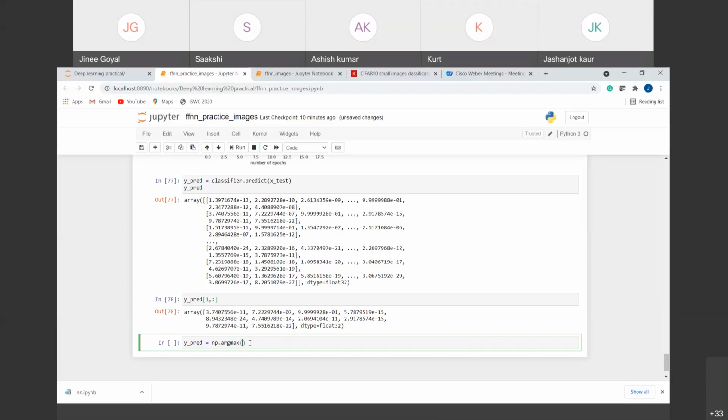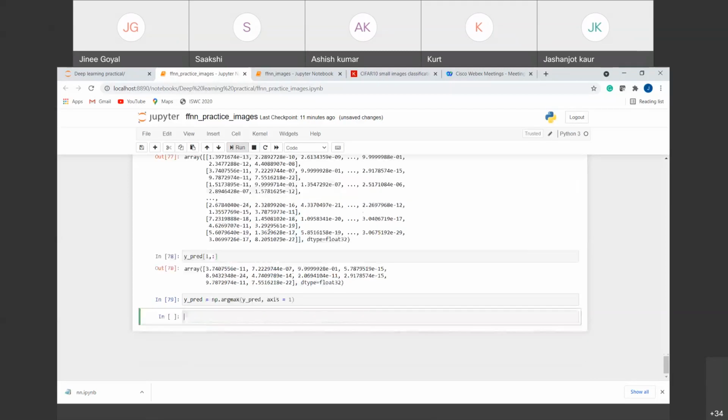For that, we want to get the index: which index has the maximum probability? So I'm going to put my y predict values into it, and we are going to perform this operation row wise. As I told you, one row belongs to one instance, and for one instance I want one class. That's why axis is equal to 1 here. So we run this.